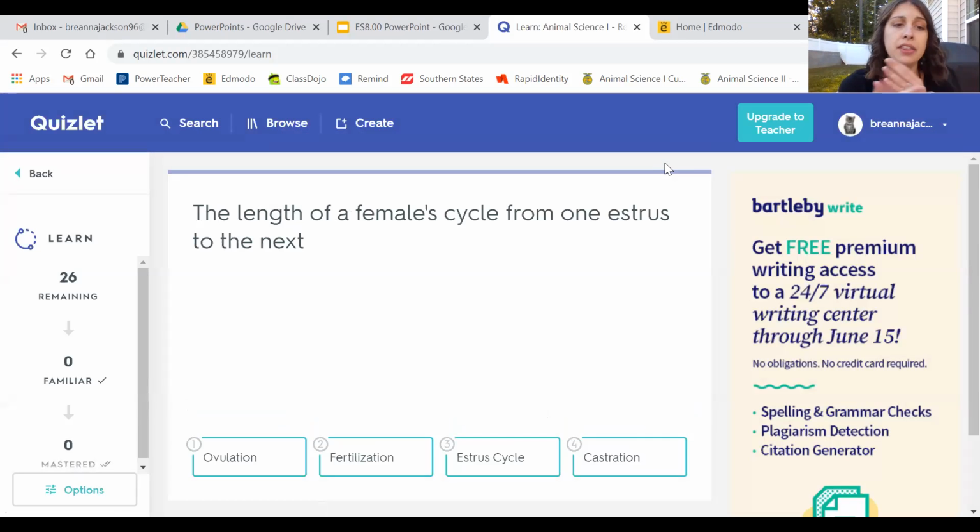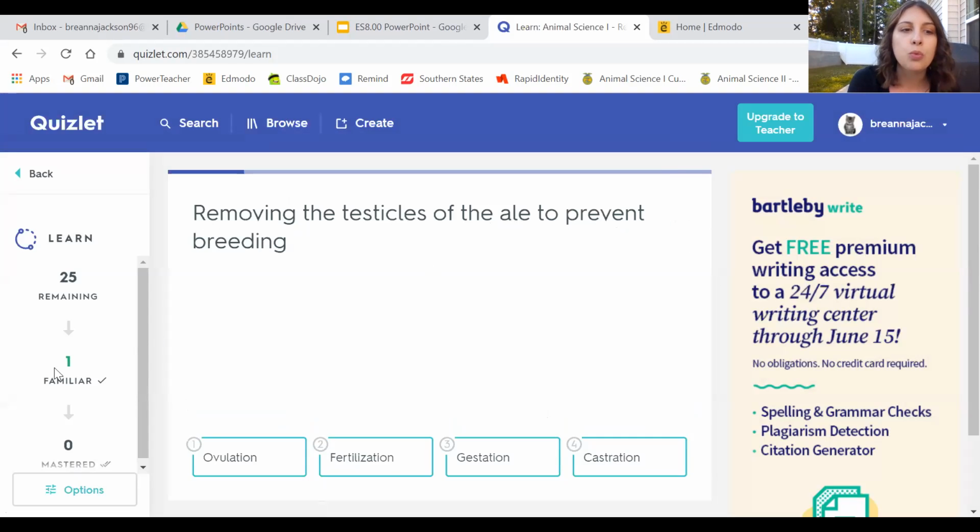You're automatically going to get nothing now but multiple choice questions, so you're just going to go through and answer them. The length of a female's cycle from one estrus to the next. So we're talking about a cycle, not a short period of time, an entire cycle. That is the estrus cycle. Correct. So you see it gets one marked as familiar. I have to get it so that it says there's 26 familiar, and then it will move on and ask the same questions again, and you have to get 26 mastered.